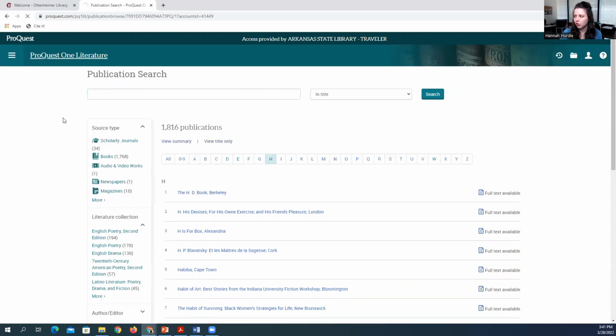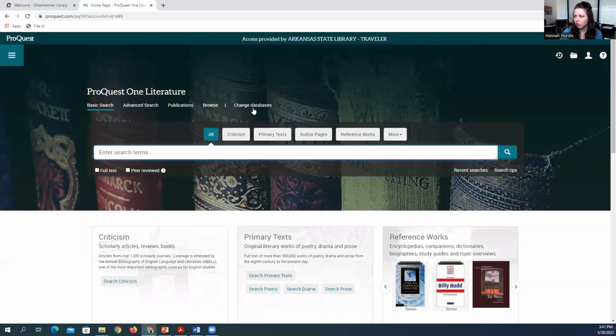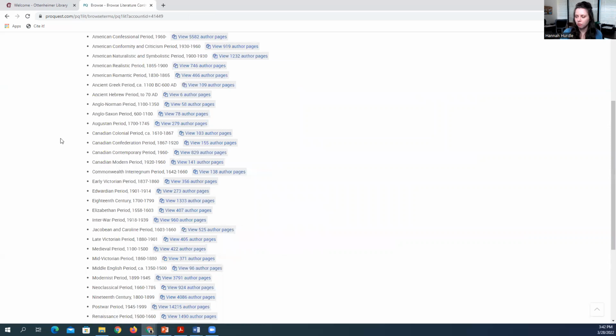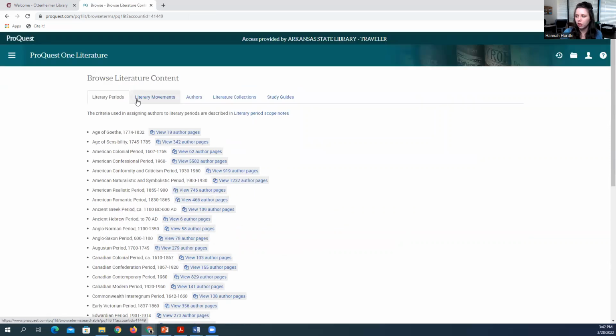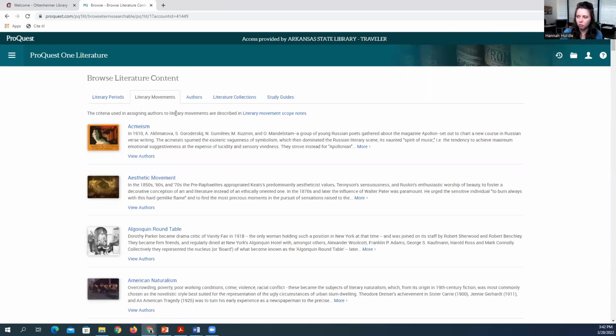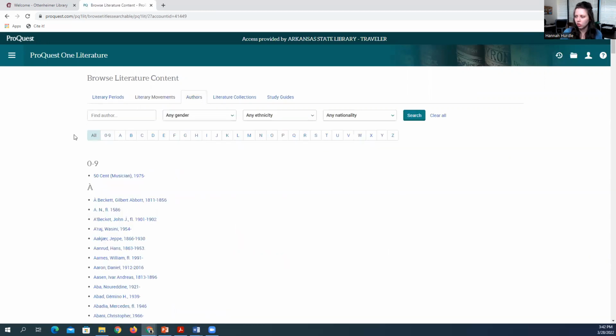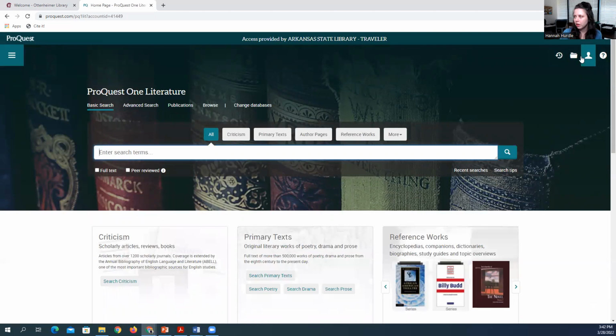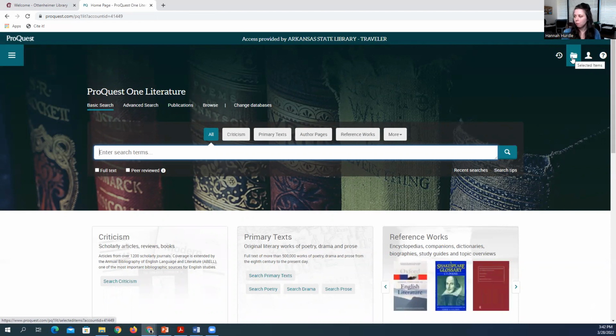Back to the main page. You can also just browse. You can do this by literary period, literary movement. I've showed this earlier as well. So this is what's under browse. And similar to other ProQuest databases, if you make an account, you can save things into folders. You can view recent searches. And so you can come back to whatever content that you save, or email it to yourself or print it out or something like that.